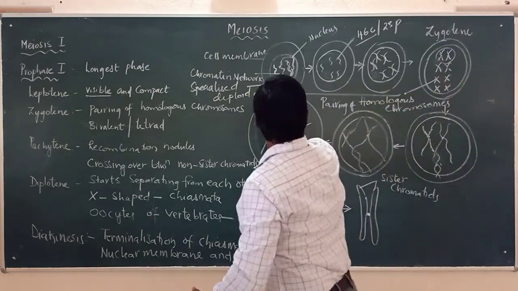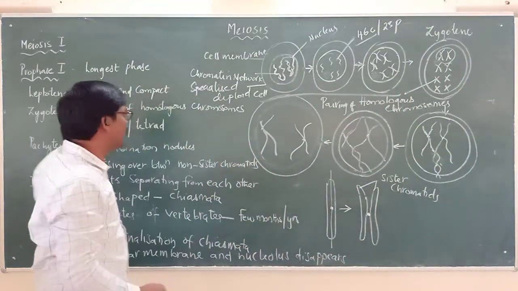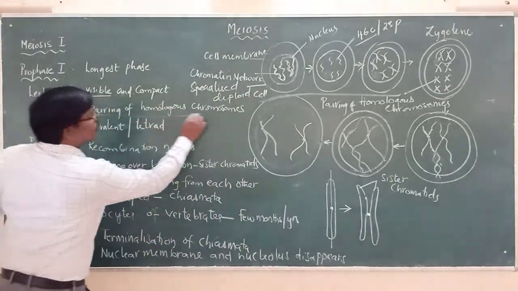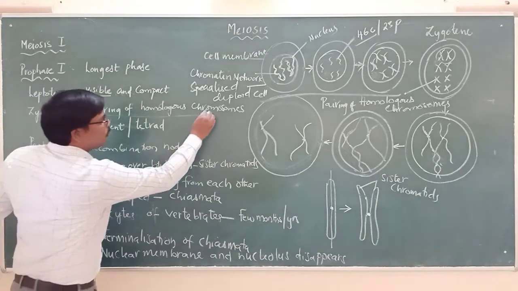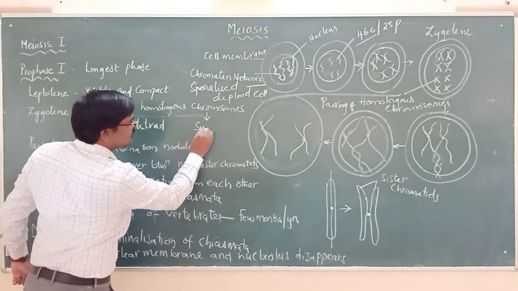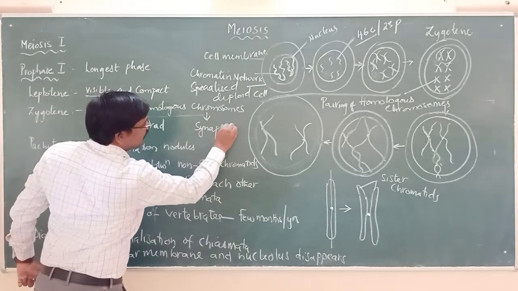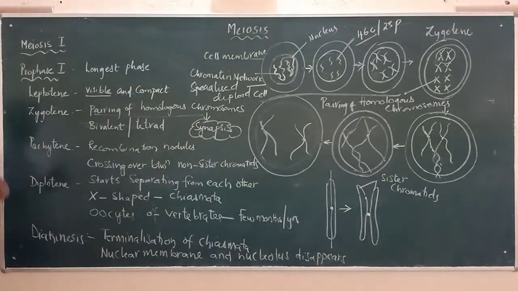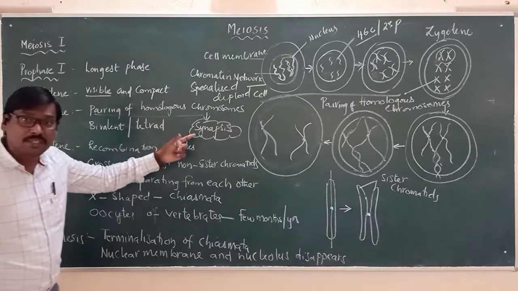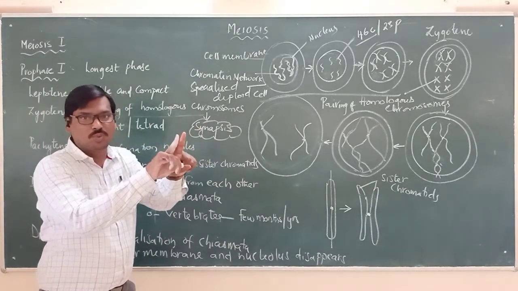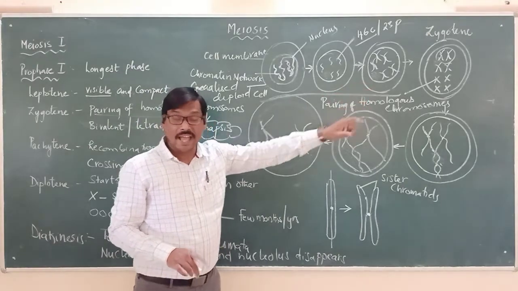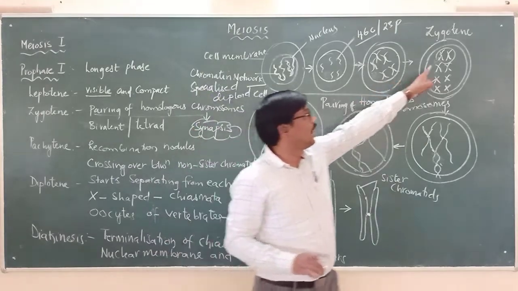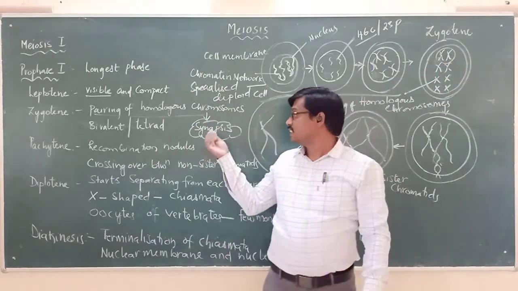All these stages follow the first stage, called leptotene. So zygotene is showing the pairing of homologous chromosomes, which is also called synapsis. Please remember this word, a very important word, synapsis. When two identical chromosomes come together as pairs, we call it synapsis.